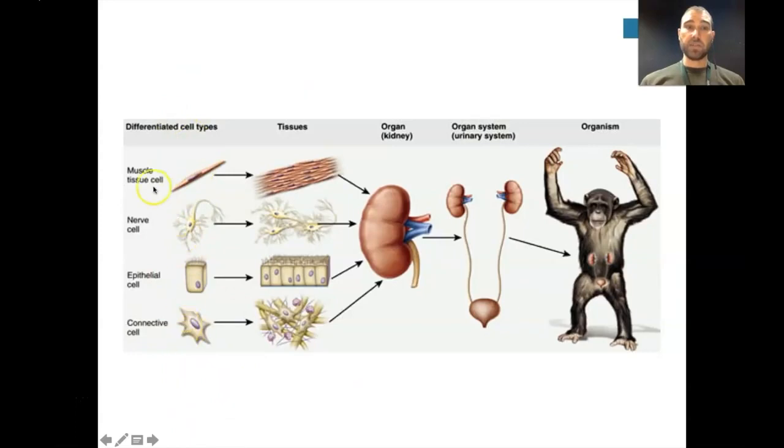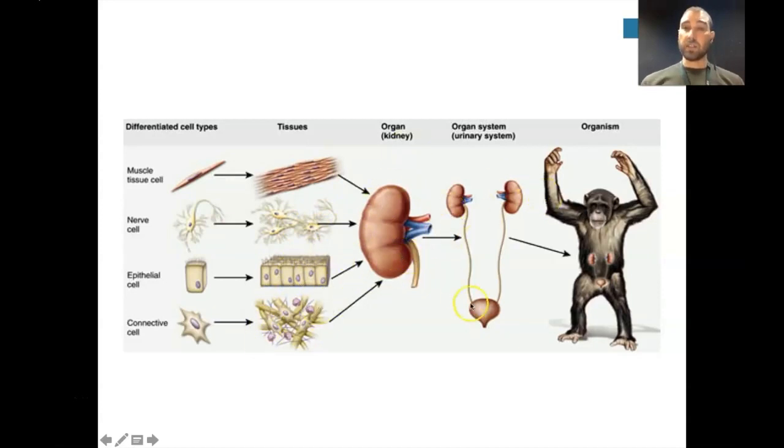So we have different cell types: muscle cells, nerve cells, epithelial cells, connective cells. They combine with very similar cells or cells of the same type to produce tissues. Several different tissues combine together to produce an organ. In this case, we're looking at a kidney. So there's muscles in kidneys, there's nerves in kidneys, there's lining cells, epithelial cells in kidneys, and also connective tissue.